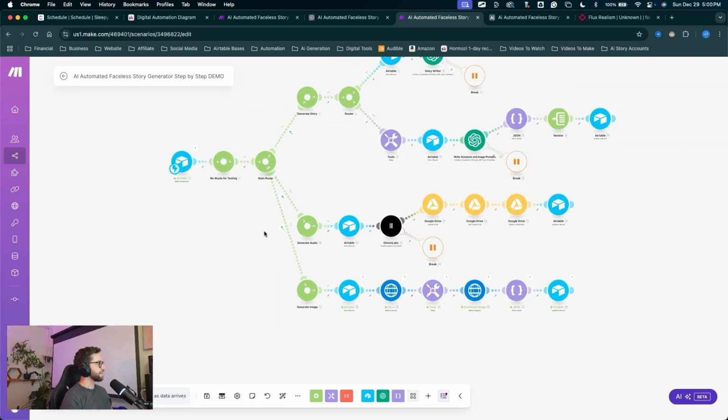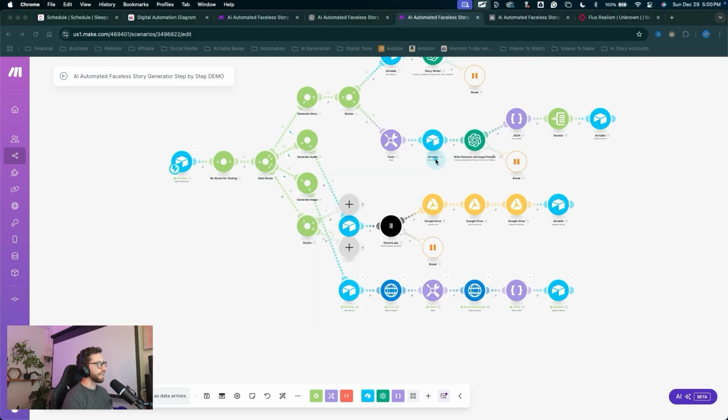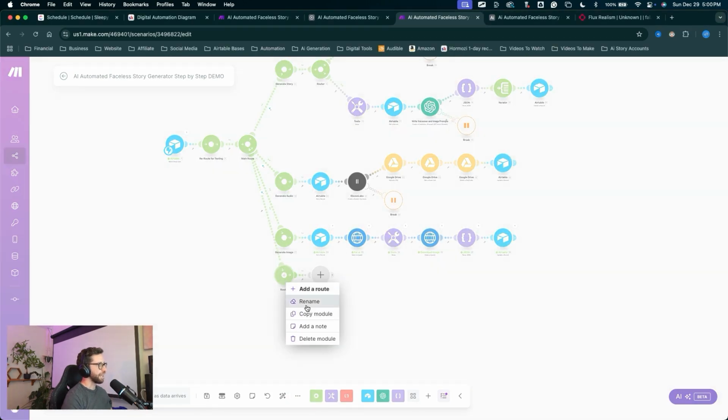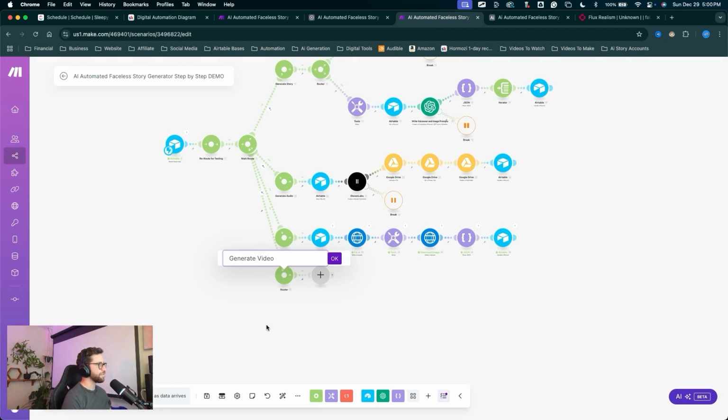Okay, so the next automation chain is to generate video. Let's click on the main route to create a new route. We'll click on this module, add a router. That'll create two default modules. I'll click on one of them, right click on it and delete it. I'll click the auto align button. I'll right click on this router and rename it generate video and click OK.